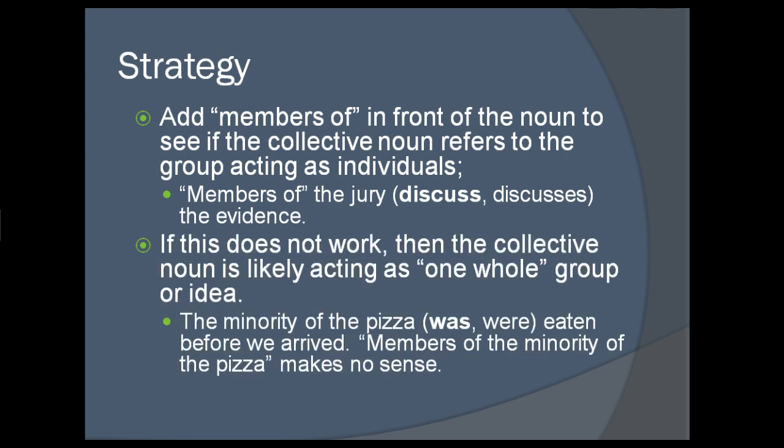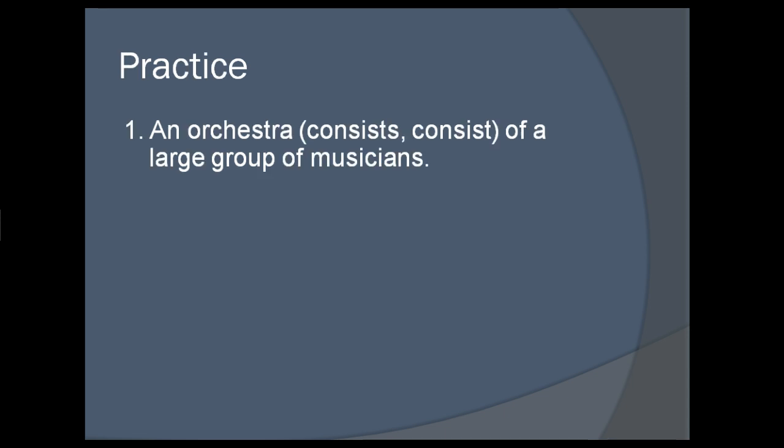However, if that doesn't work, then the collective noun is probably going to be acting as one whole group or idea. The minority of the pizza. Minority would be an example of a collective noun here. Minority of the pizza was or were eaten before we arrived. Members of the minority of the pizza make absolutely no sense whatsoever. Therefore, we go with was, because it's singular makes the most sense.